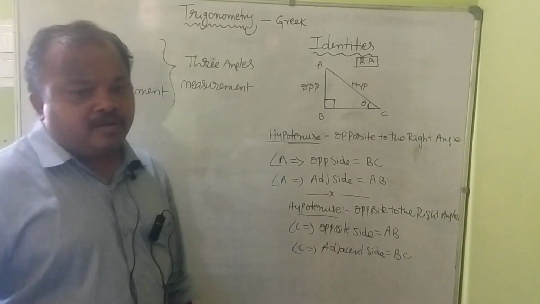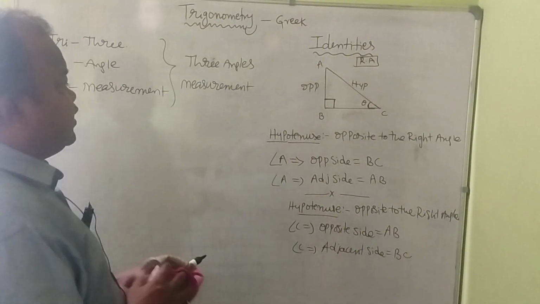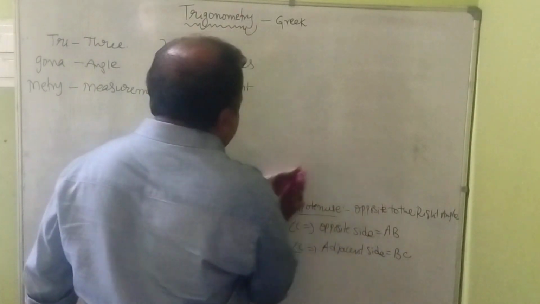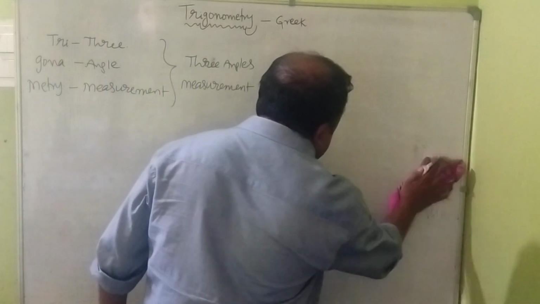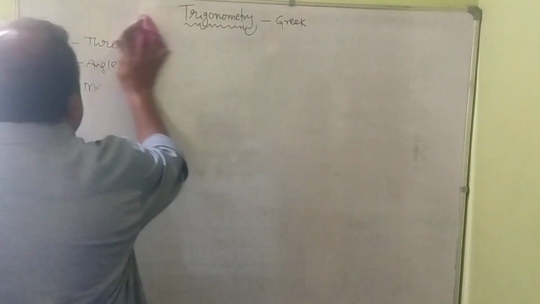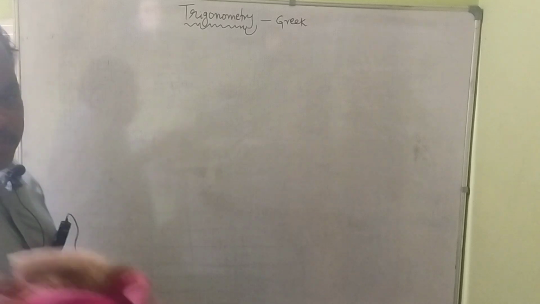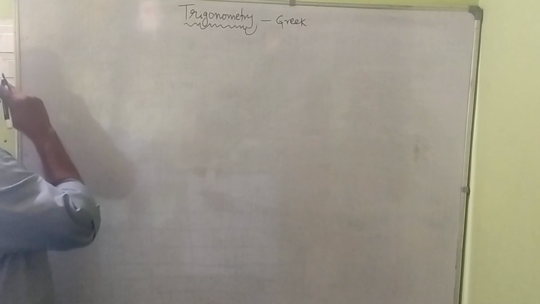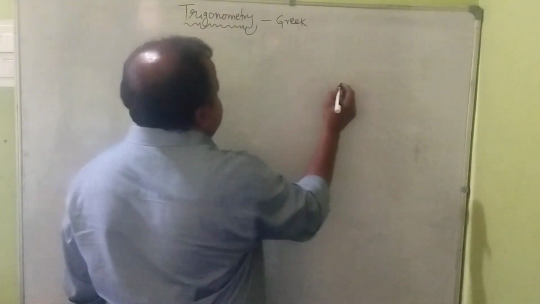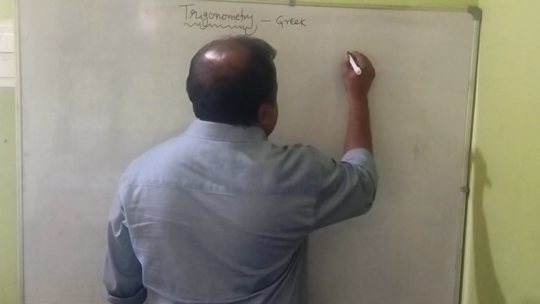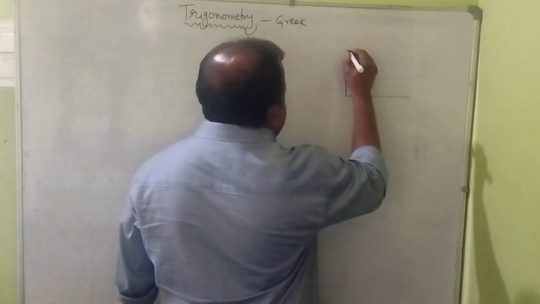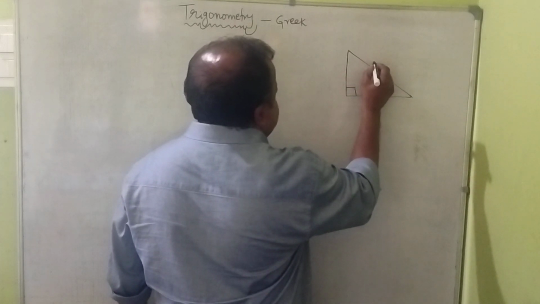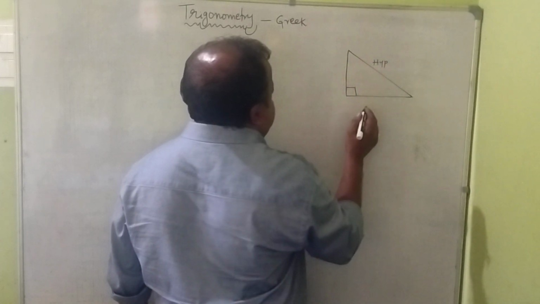Alright, now we are going to learn about trigonometric ratios. What are the trigonometric ratios? There are six trigonometric ratios, and we have to remember them without forgetting. Trigonometry always depends on the right angle triangle. The right angle is 90 degrees, and opposite to it is the hypotenuse.